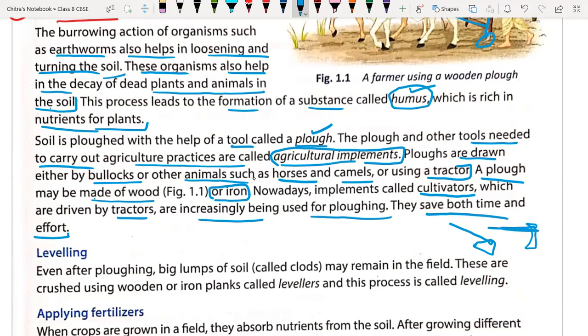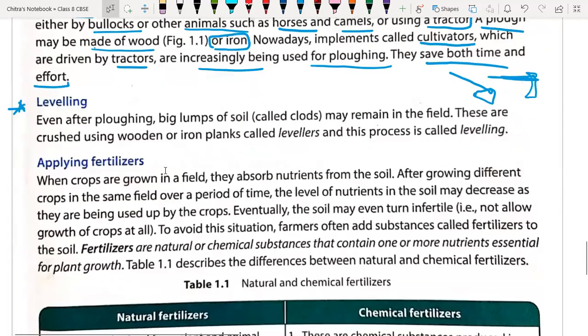Now we are going to discuss the next part, which is the leveling of the soil. Even after plowing, big lumps of soil called clods may remain in the field. These are crushed using wooden or iron planks, called levelers because we use them for leveling, and this process is called leveling. So it is the second step of soil preparation. And third,